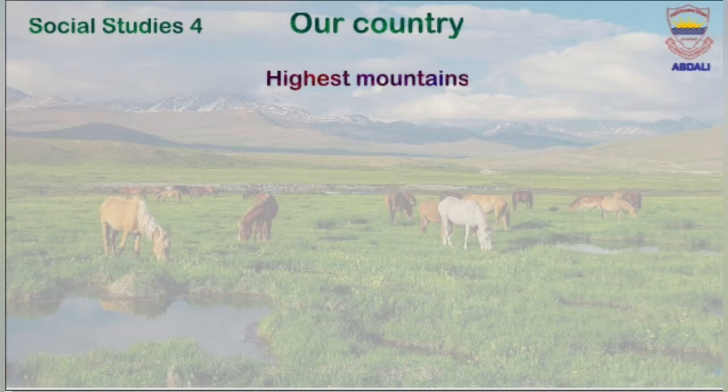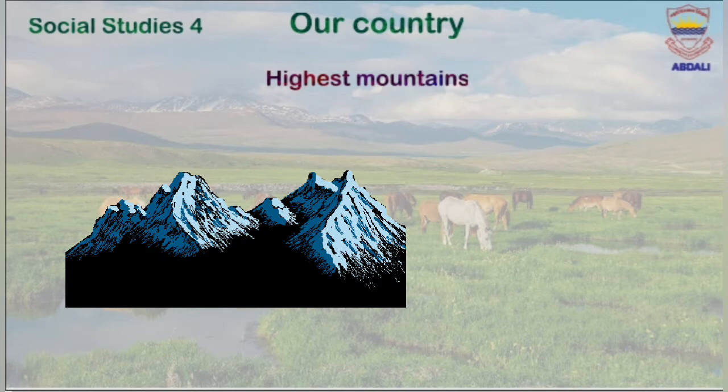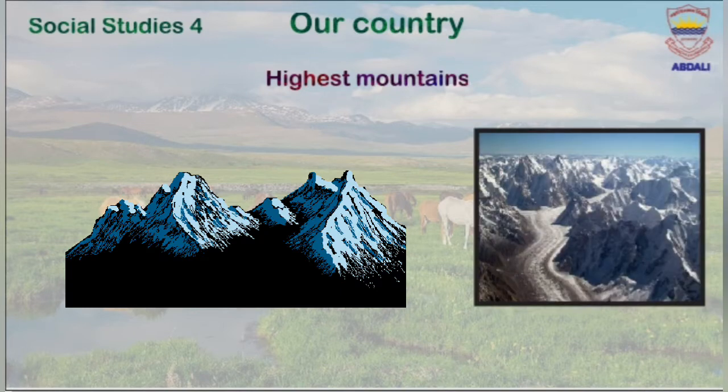Highest mountains. Yes, in Pakistan we have the highest mountains, and these include 7 of the world's highest mountains. These 7 highest mountains are present in the north of Pakistan, in a huge range of Karakoram and Hindu Kush mountains. So in the north, we have 7 of the world's highest mountains.